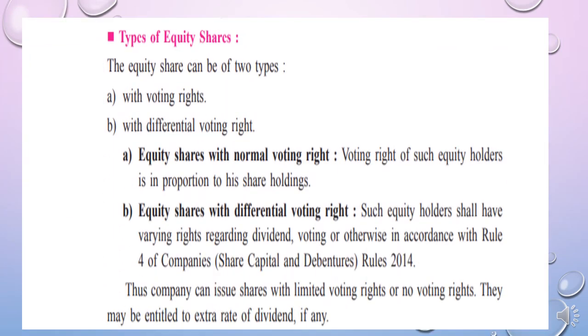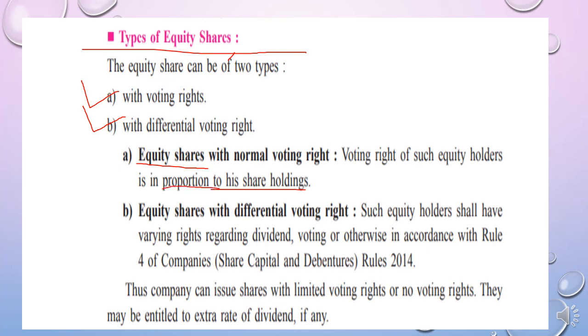Now finally we will see the types of equity shares. It's very easy, students. The first type is with voting rights and the second type is with differential voting rights. So let's see. The voting right of such an equity holder is in proportion to his shareholding. This means this kind of equity shareholder has voting rights in proportion to the shares already held by them.